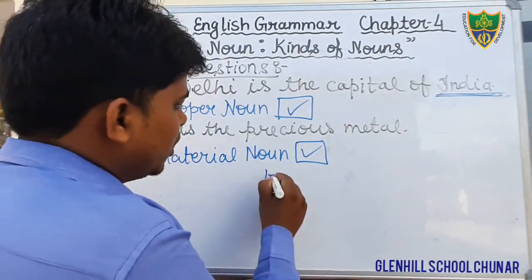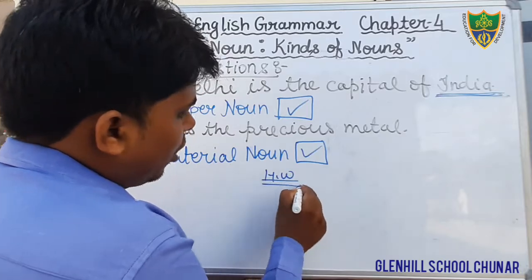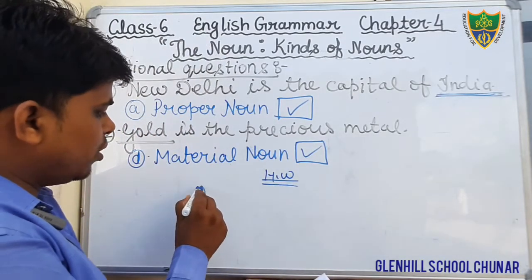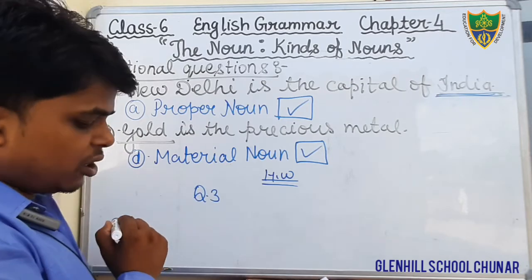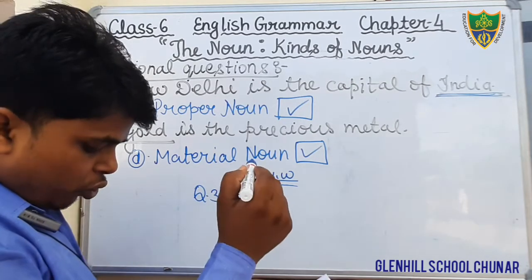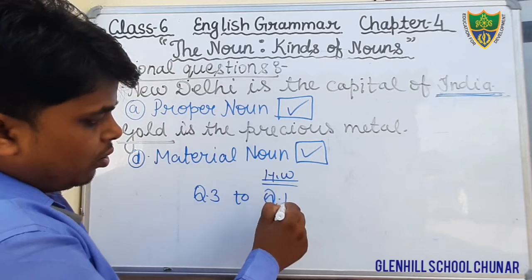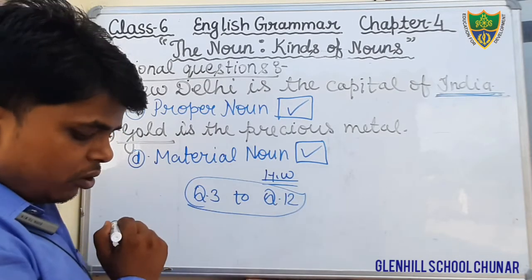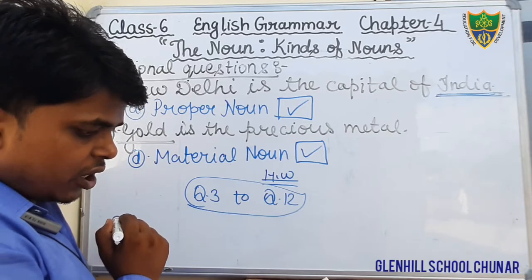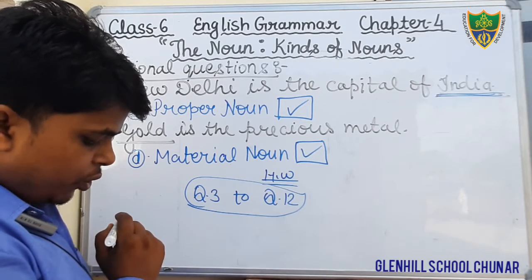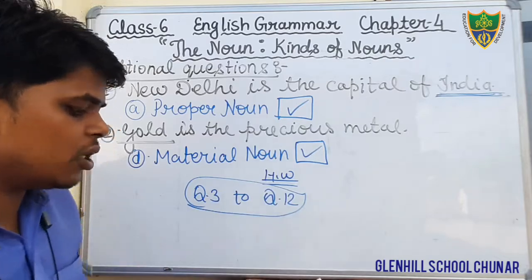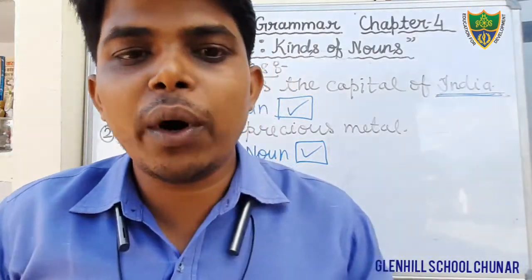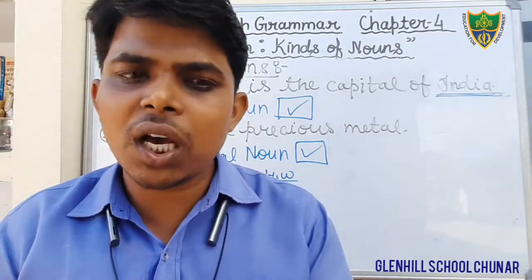And your homework is to complete the optional question from question number third up to question number 12. Okay, this is your homework. You will tick in the book which is the correct option. So you will complete it. You will try to complete it. If you find any kind of problem, you can ask.